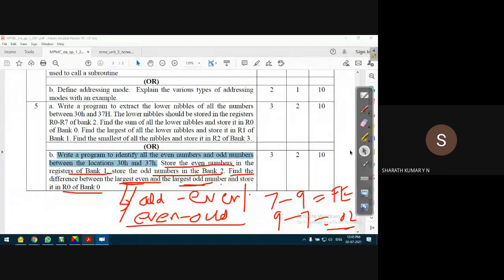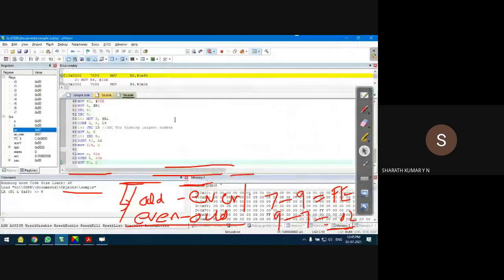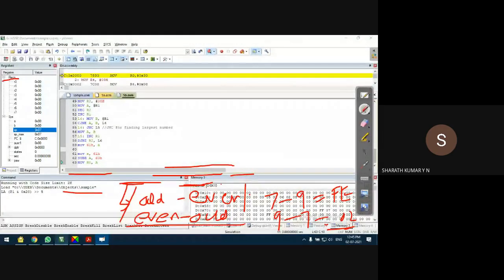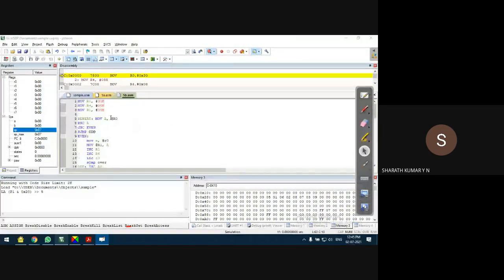We can check R0 here only. We need to open a separate memory window for that. Okay, fine. Here we go. I'm running the program. I'm pressing F11 on my keyboard for step execution.